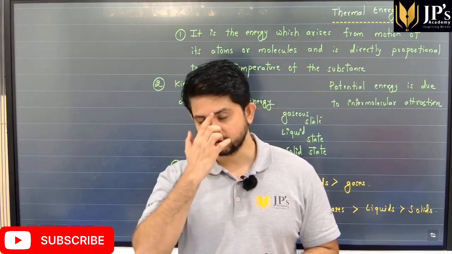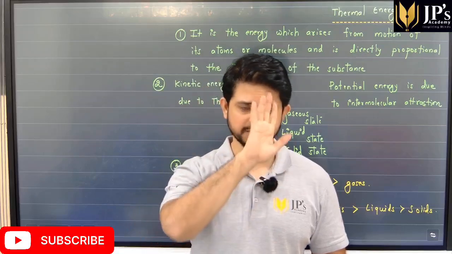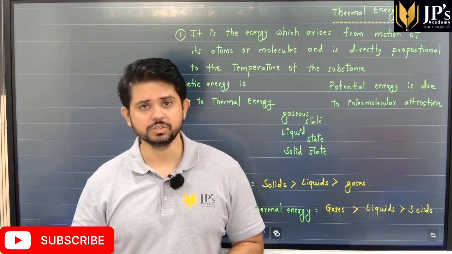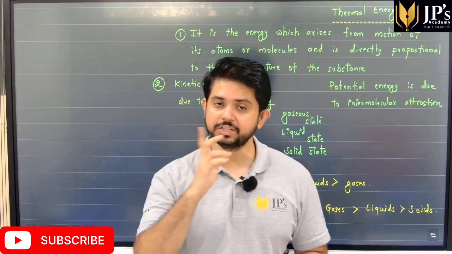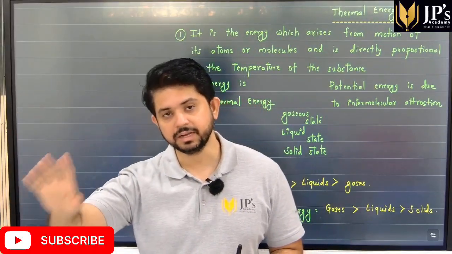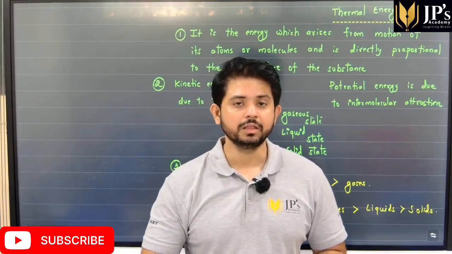That is why the potential energy of the molecules is very high as compared to the kinetic energy. On the other hand, when we consider gaseous atoms, the thermal or kinetic energy is very high as compared to the potential energy.